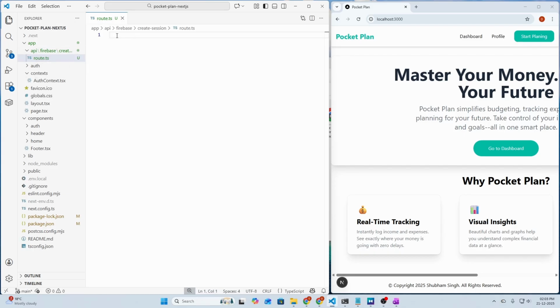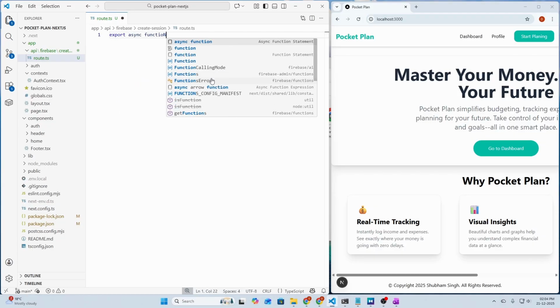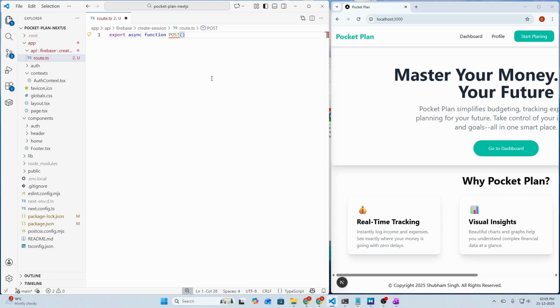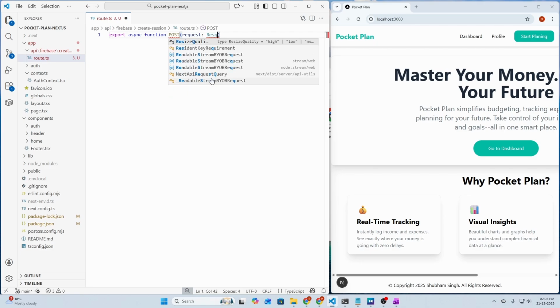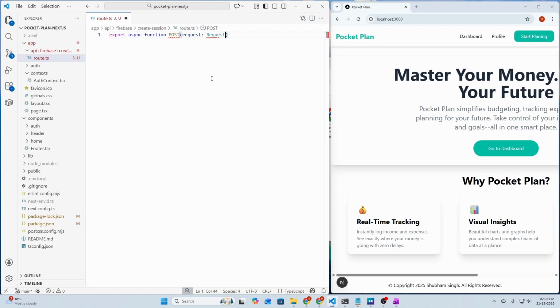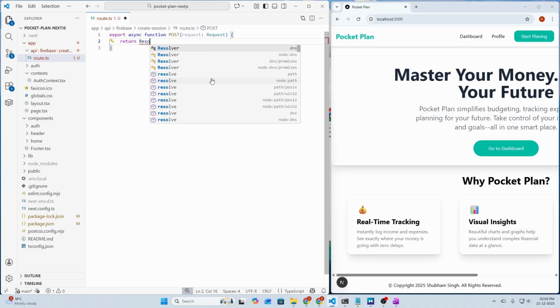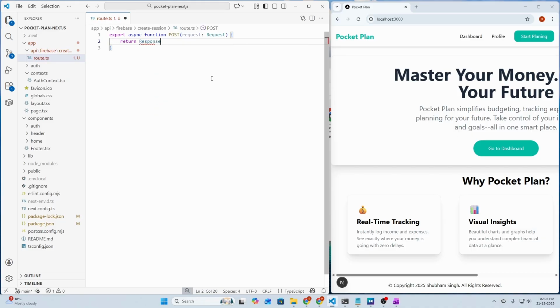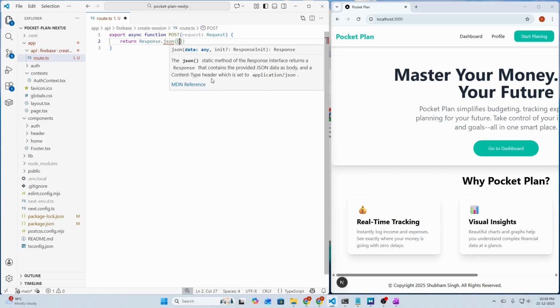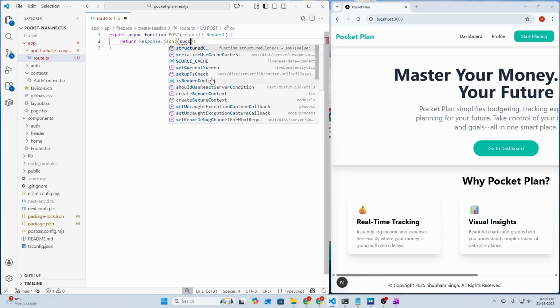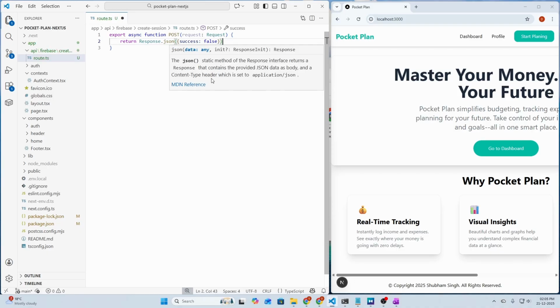So let's create it. Here we need to say export async function POST in capital letters, and it will receive a parameter called request of type Request, and it will return a Response.json with success: false.